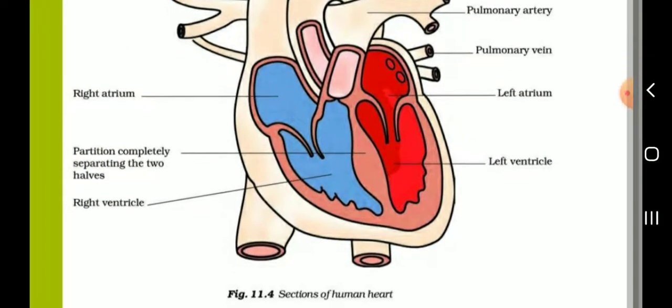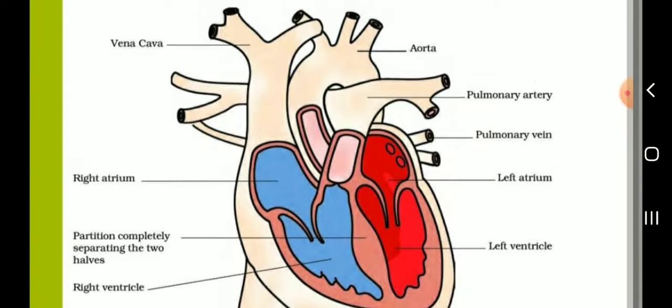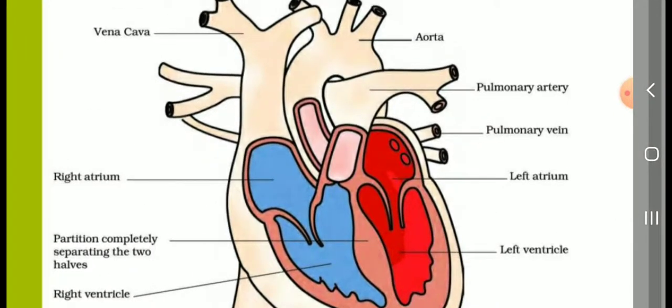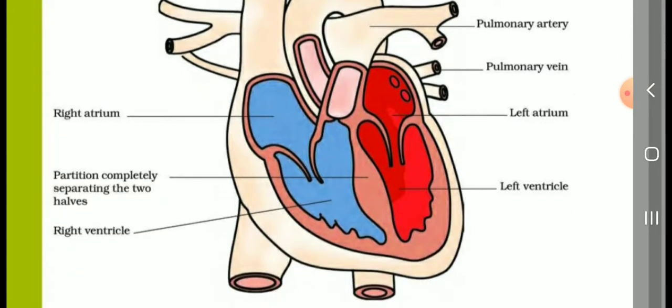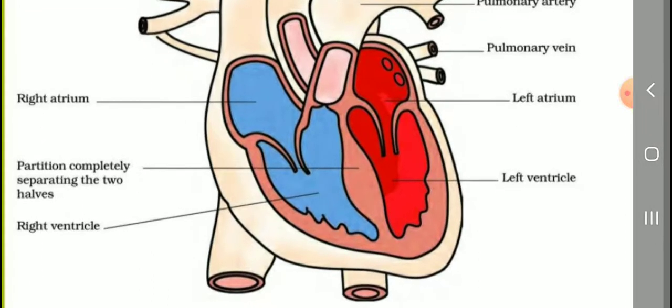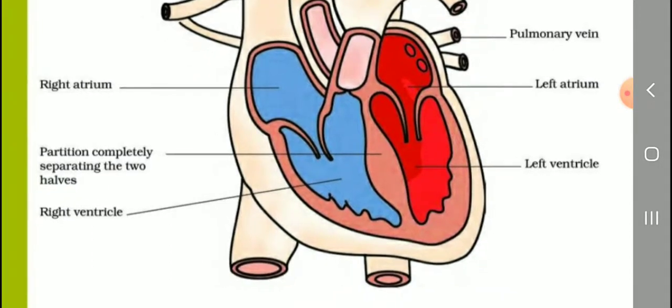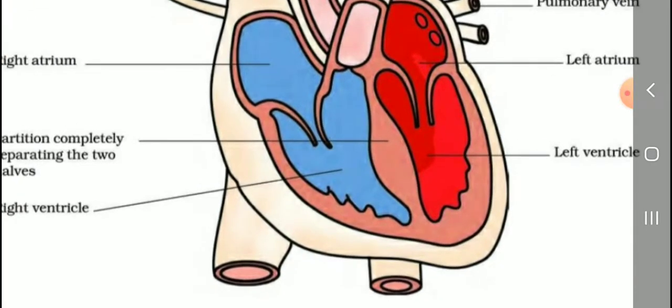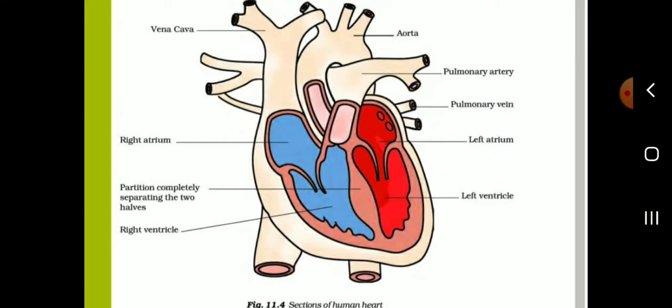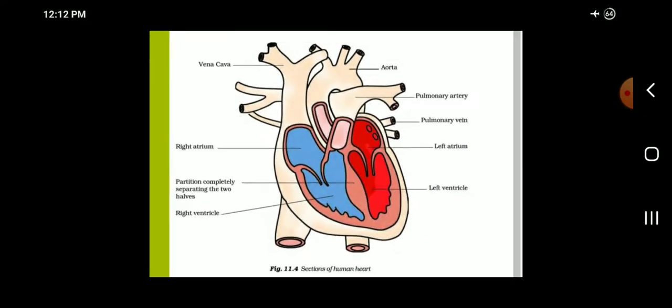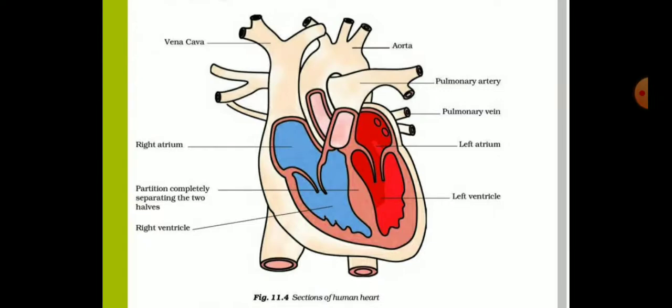Listen, this one is the section of the human heart. All of you see this picture, students. The aorta. This one is the vena cava. Right atrium, left atrium, then left ventricle, right ventricle. Then the partition completely separating the two sides. Then the pulmonary artery. This one is the pulmonary vein. This is the section of the human heart.